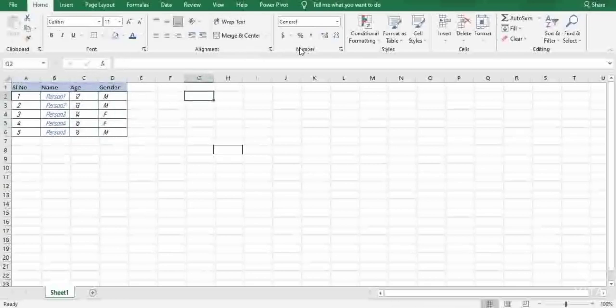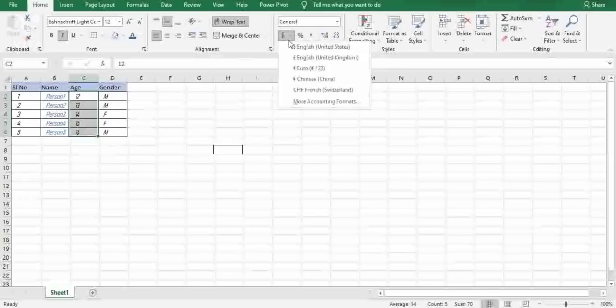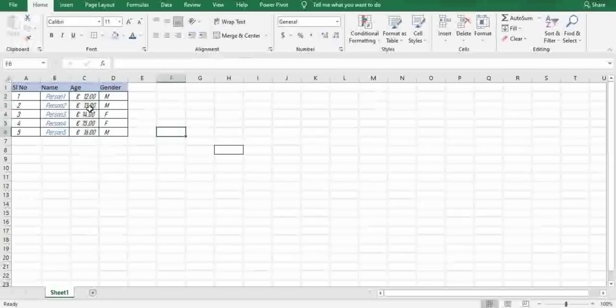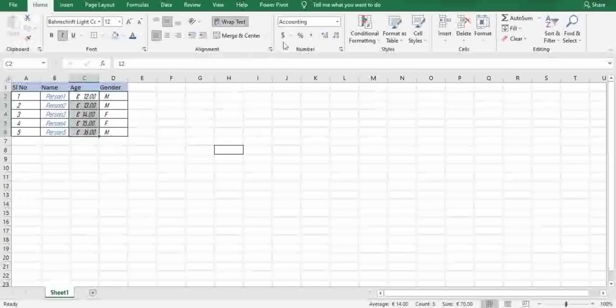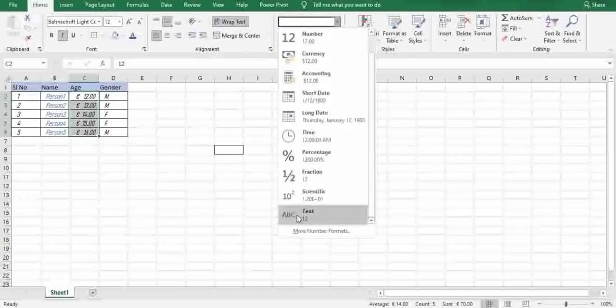Now, what is this number? Obviously, you guys must be wondering that this is a format of how you describe a number. See here, friends, you can clearly see here numbers 12, 13, 14. Now, I want to add a dollar symbol for all of this. When I put euros here, friends, you can clearly see it's showing as 12 euros, 13 euros, 14 euros. Okay, this is a format of alignment of numbers. Now what I will do, I'll just take this thing and I'll mark it as text.